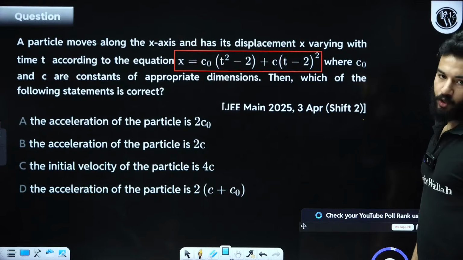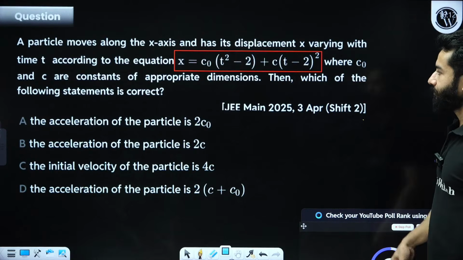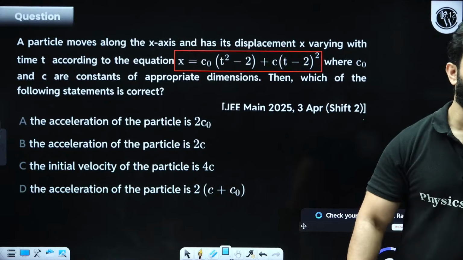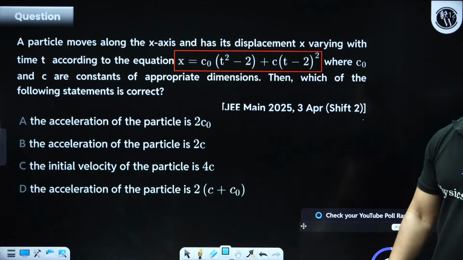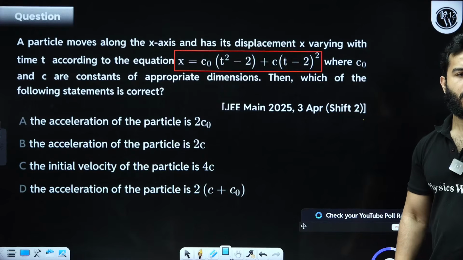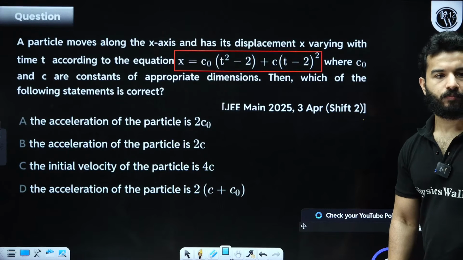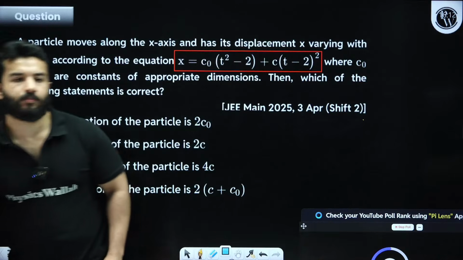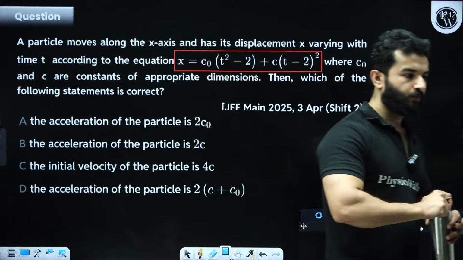They have given you x, you have to find out the acceleration. Be quick. Let me know if you have any doubt.